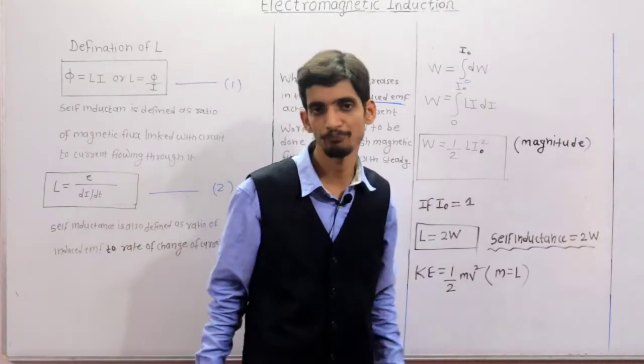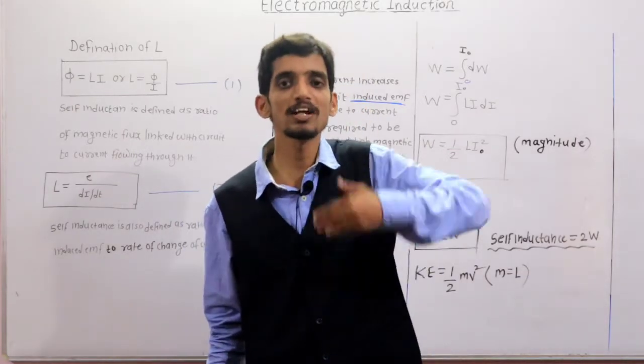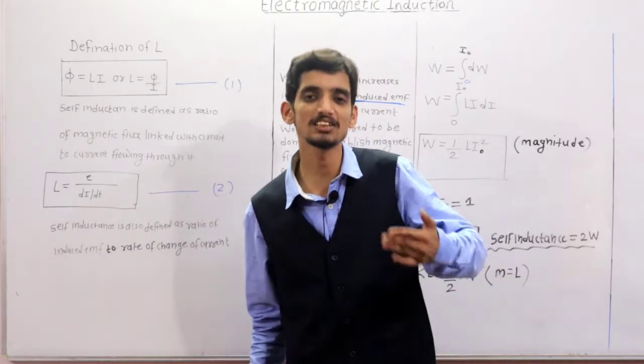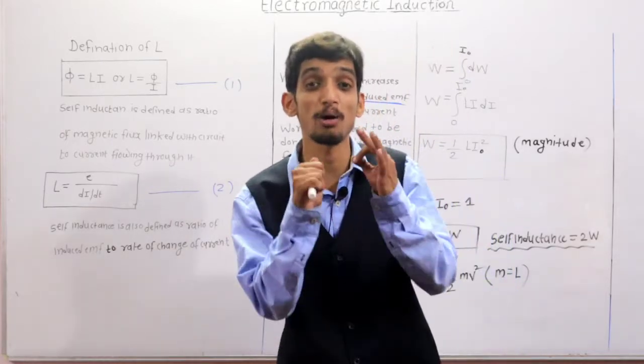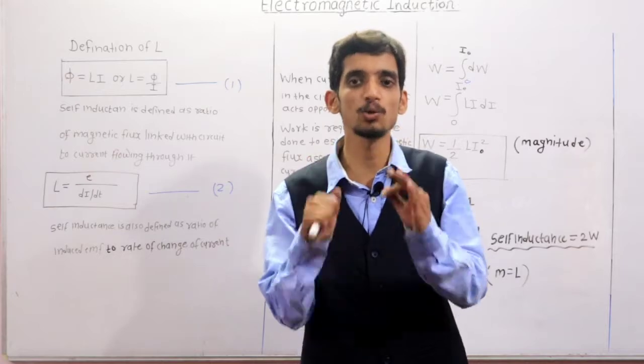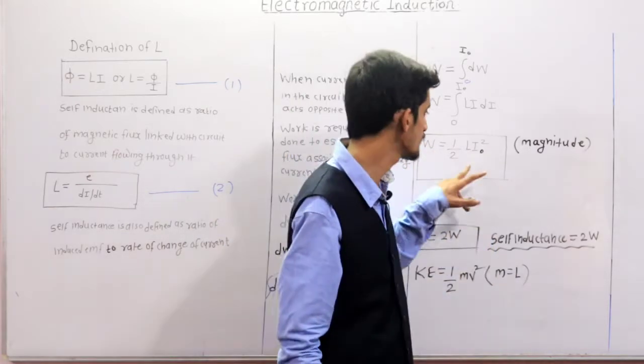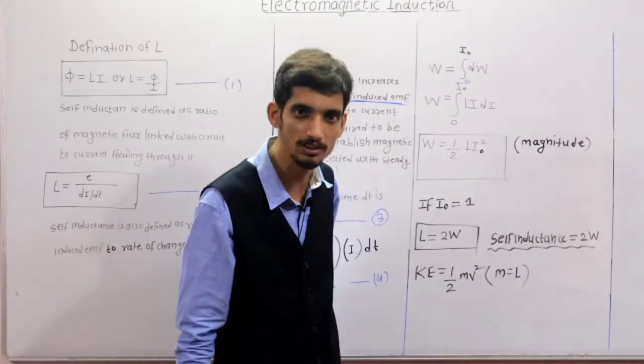This is the work. This work is stored as energy in which field? Magnetic field, because in the inductor the magnetic field is prominent or dominant. So this work done is stored in the form of magnetic energy, and that magnetic energy is equal to half L I square. It is the magnitude of that work.